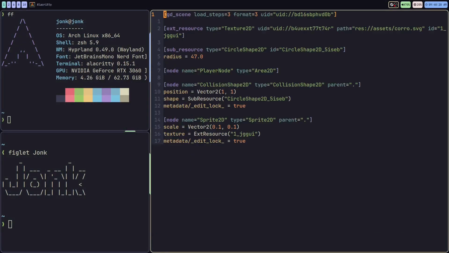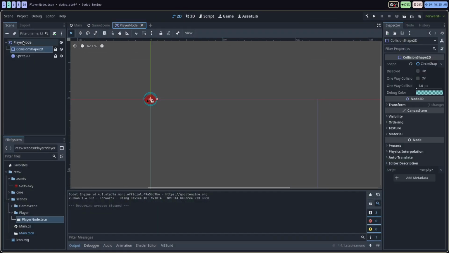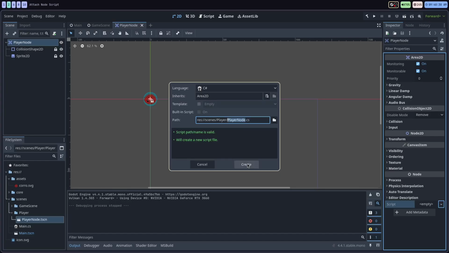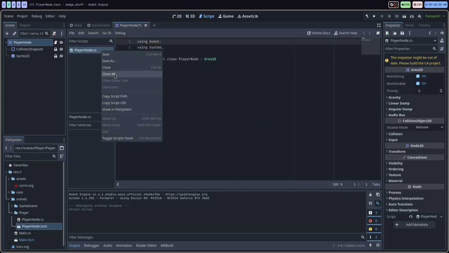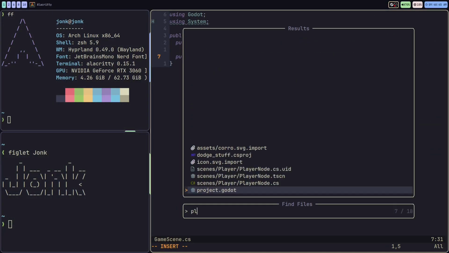If I head over into the player node, oops, we did not make a script for that yet. So let's go, we'll click player node over here on the left. We'll go over to the bottom right where it says script, add new script, player node, everything should be good. Language is good, create, don't need this. I'll close this down. So we've got a script for the player node. Let's head over to that.